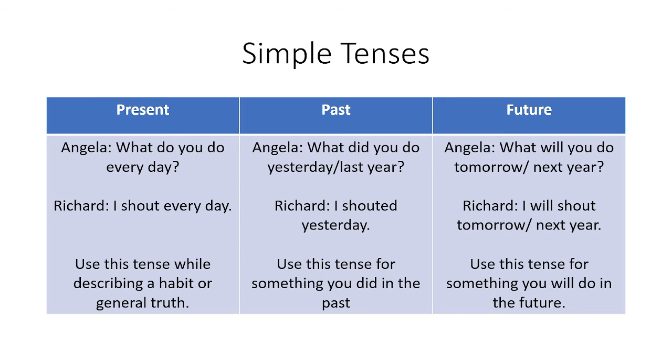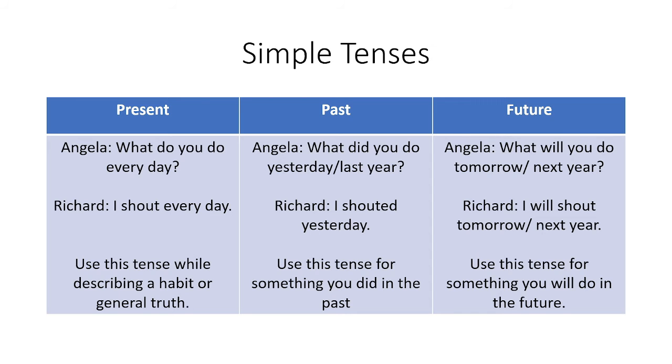What do you do every day? What did you do yesterday? So do here, in both present and past, we actually apply it as a helping verb when we make a question. Okay, so Richard said in past tense, "I shouted yesterday." You can see that in present tense it was shout, but in past tense it became shouted.